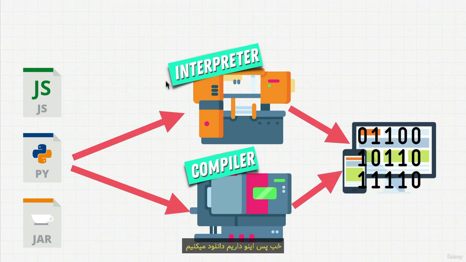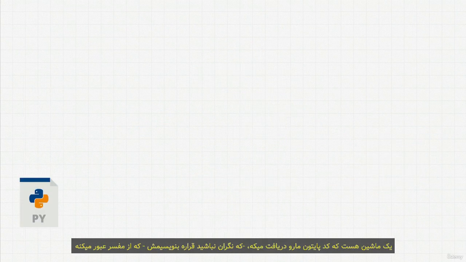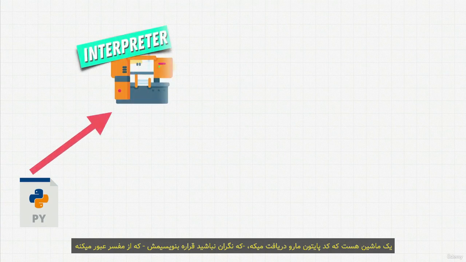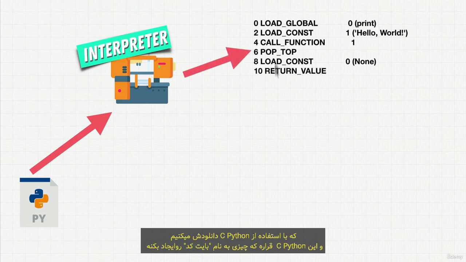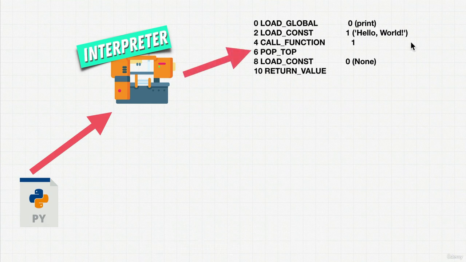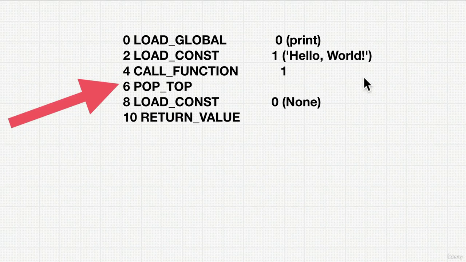So we're downloading this. And if you want to really get into details as to what we're downloading, we're downloading a machine that takes our Python code, which, don't worry, we're going to write, and it goes through the interpreter, which we download using CPython. And this CPython is going to create something called a bytecode. For example, this bytecode prints hello world on our screen. Now, this might look like gibberish to you.